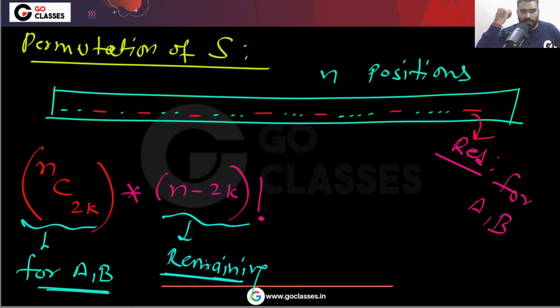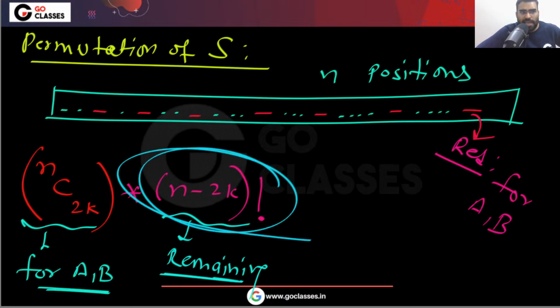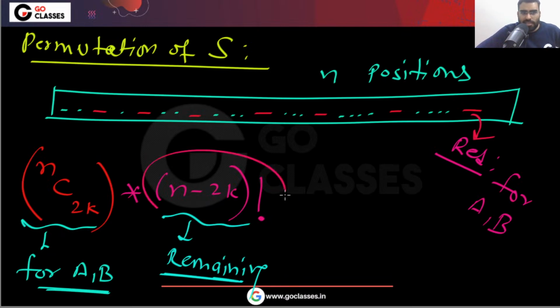This is n minus 2k factorial, the permutation of the remaining elements.